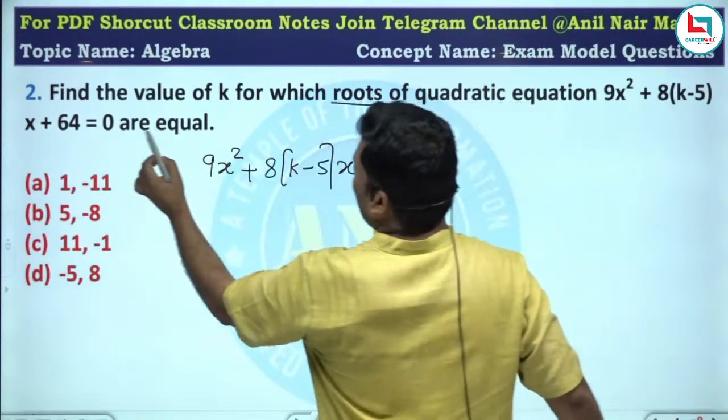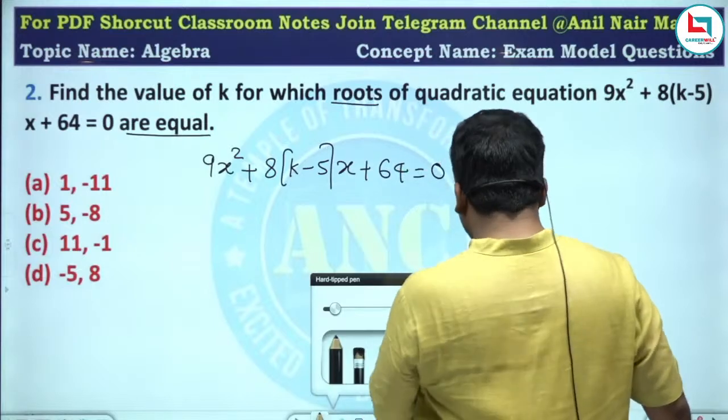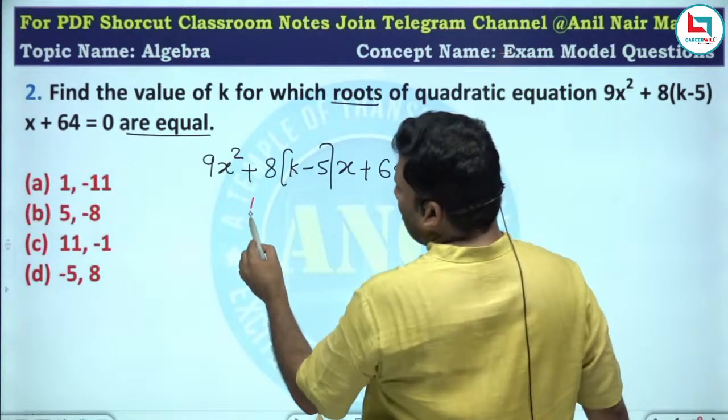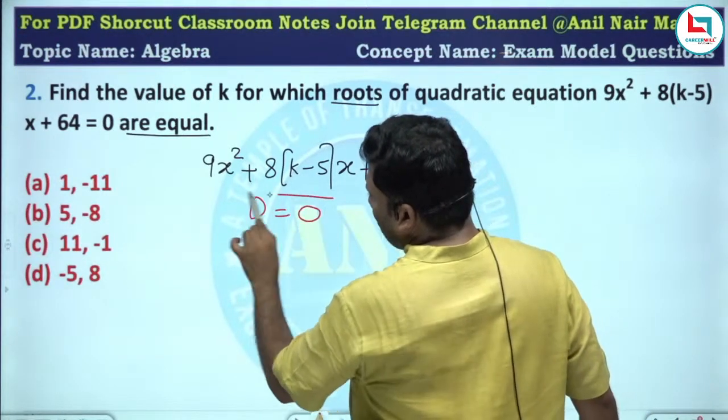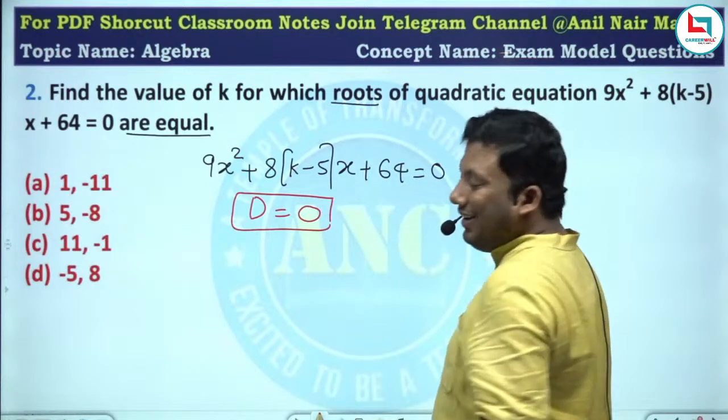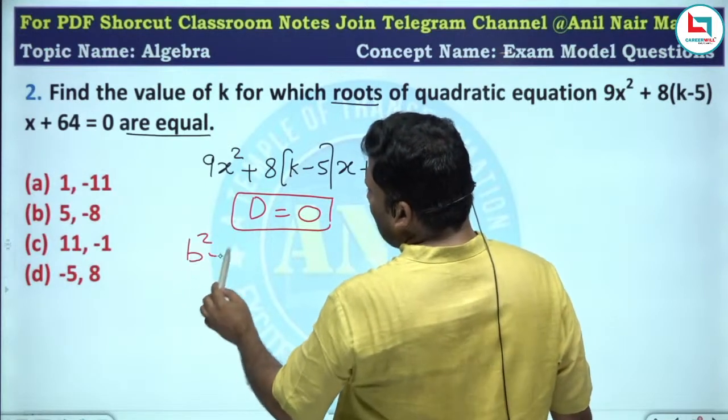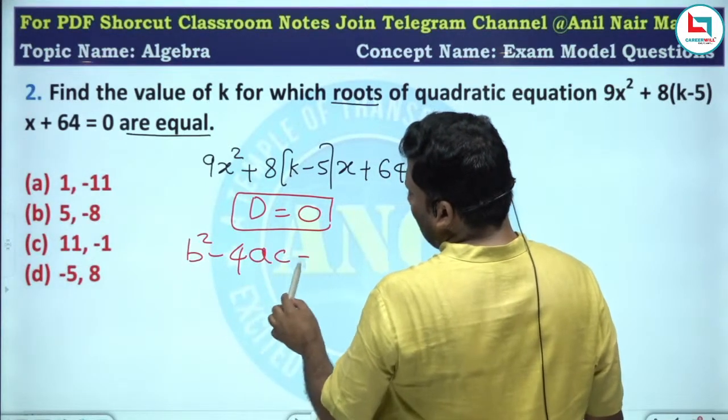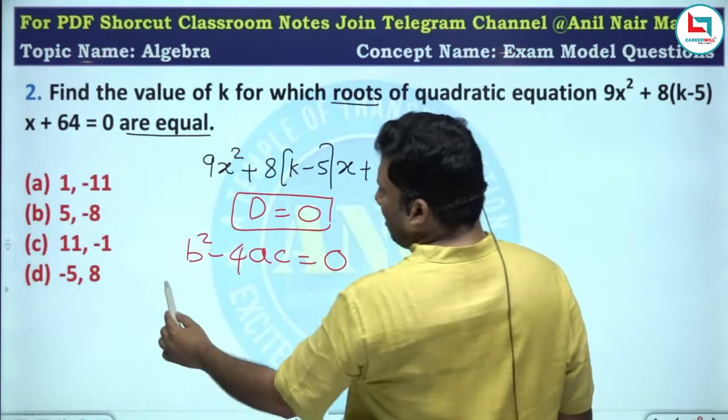Roots are equal. If the roots are equal, what is the condition? D is equivalent to 0. What is D? D is the discriminant. B square minus 4AC is equivalent to 0. B square it is